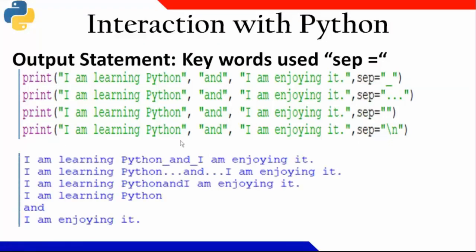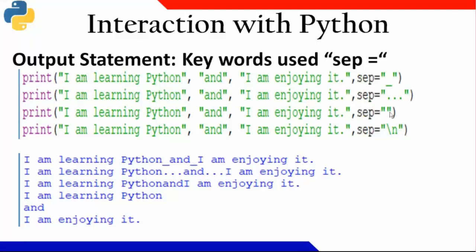So look at this output. Whenever there is a comma, a space is supposed to be generated, but in place of the space, I got an underscore. Here also, in place of the comma, I got an underscore. Similarly, in the second statement, in place of this comma, I got three dots. After end also, I got three dots.